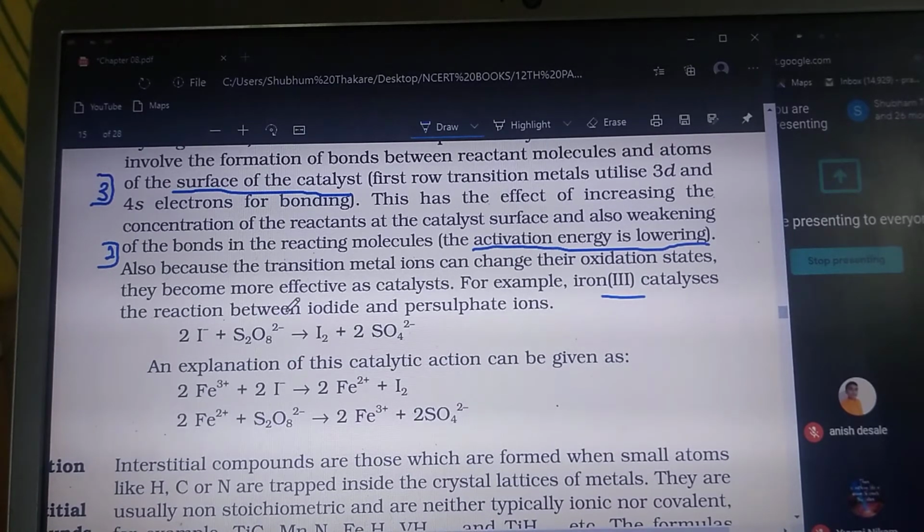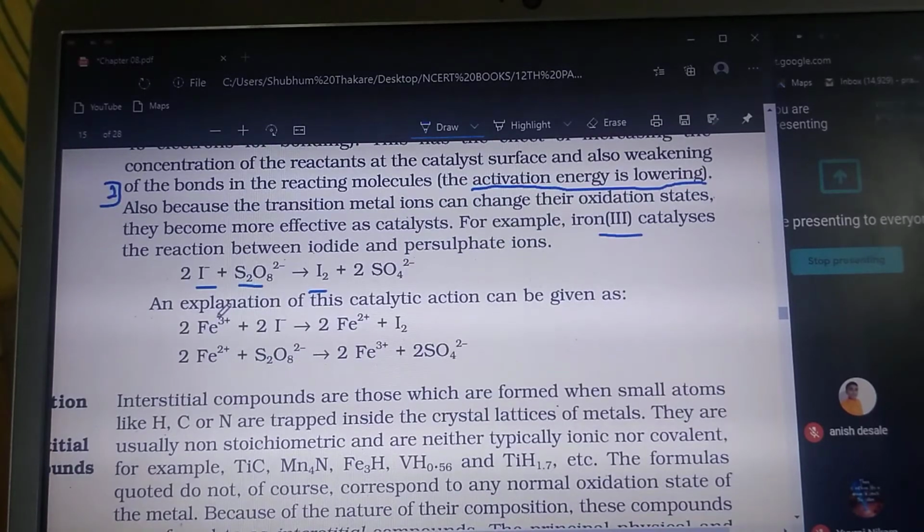So iron 3 catalyst, that is the reaction between the iodide and the persulfate ions. Look, persulfate ions and iodide ions are going to react, and then iodine is evolved. And the explanation of this catalytic action can be given as the Fe3+ reacts with the iodide ion to give the Fe2+, and the Fe2+ reacts with this S2O8 2- ion to give back the Fe3+